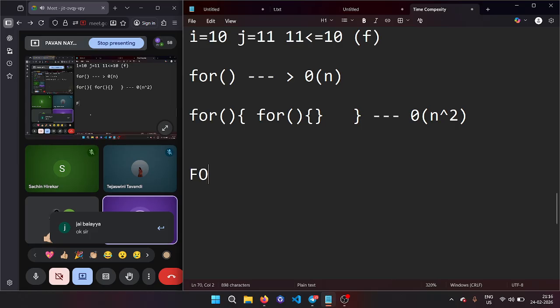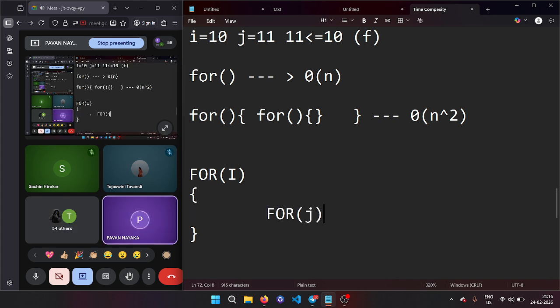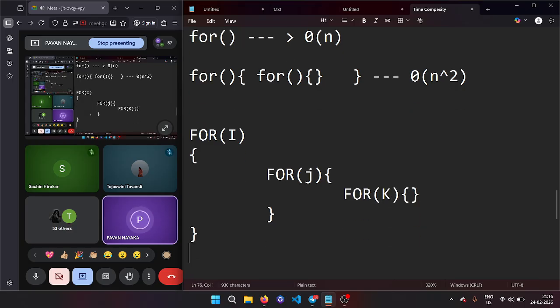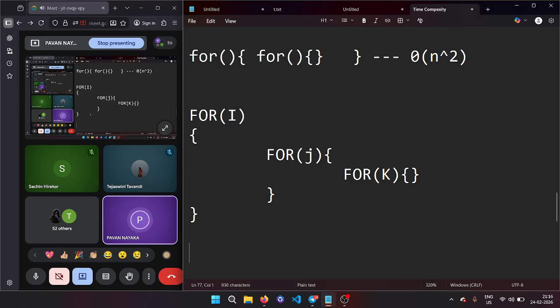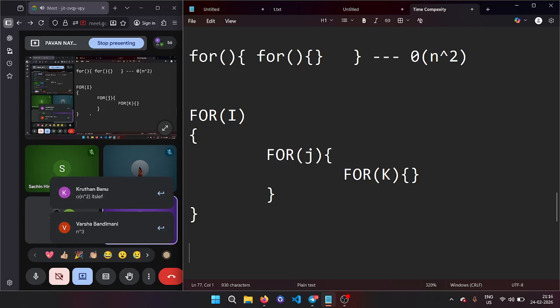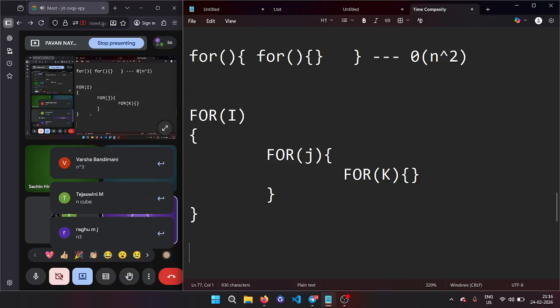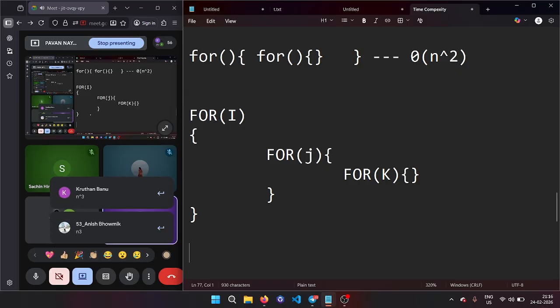Now imagine I have my I loop. Inside my I loop, I have my J loop. Inside my J loop, I have my K loop. Can you see the sequence now? Inside my I, there is J. Inside my J, there is K. What will be the time complexity, guys? N square or n cube?